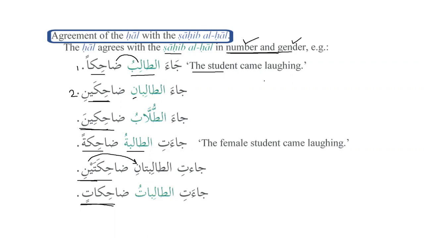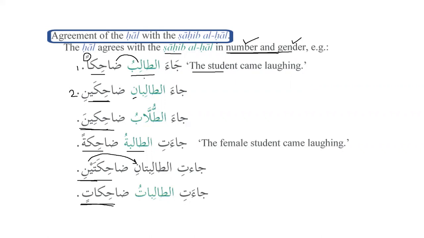As far as your question is concerned about the status, as we have seen, hal is always mansoob. It is always mansoob unless it comes as subject and predicate, because we know subject and nominal sentence, and when it comes after waw al-hal, then we don't have a choice, right? But the sahibul hal will be always marfu, is that? Sahibul hal will always be, it depends.